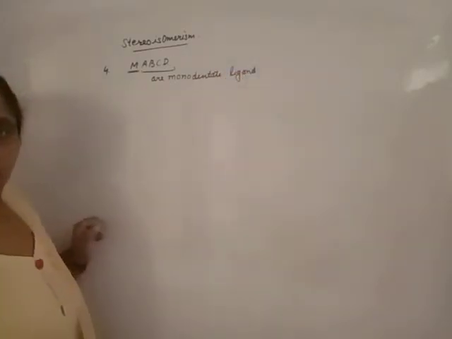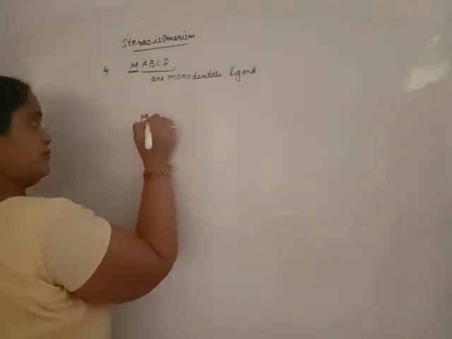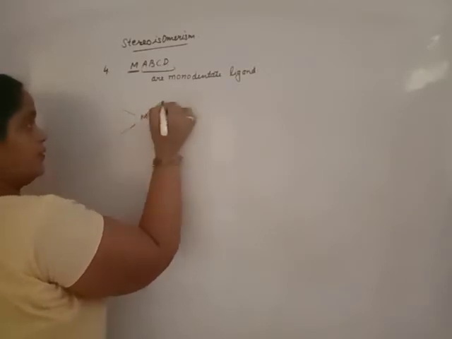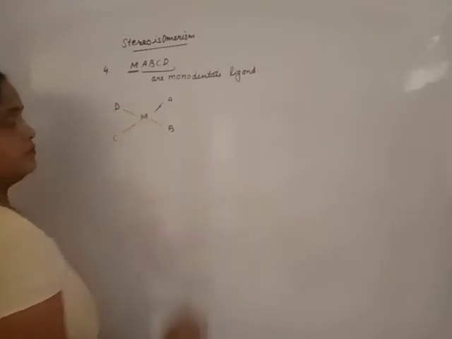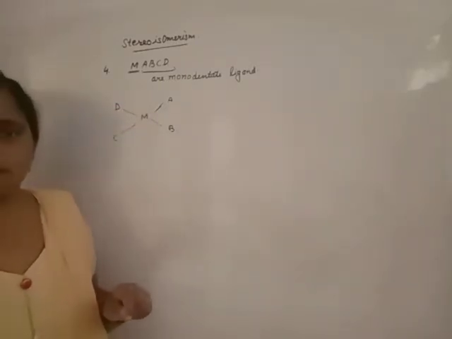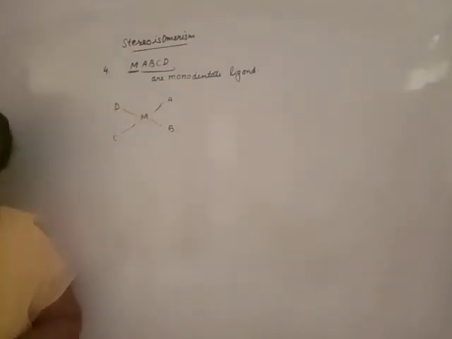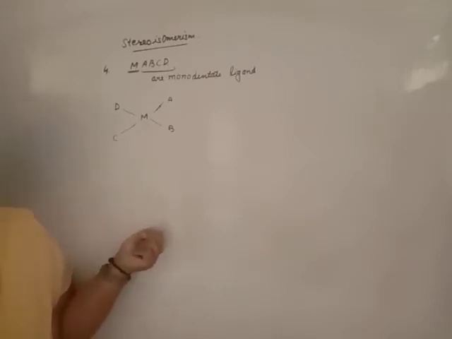Then what happens? Square planar geometry, all are different. There is no cis, no trans, but it is optically active.